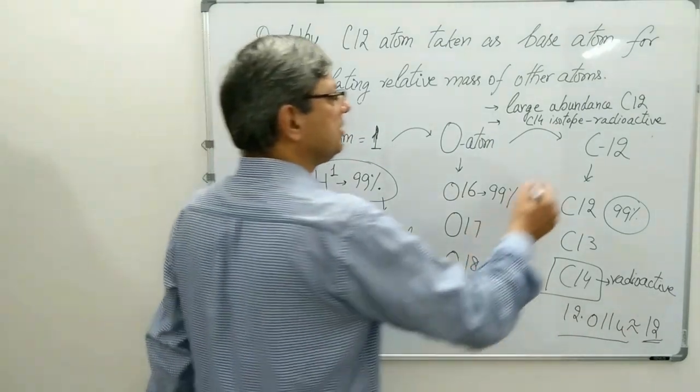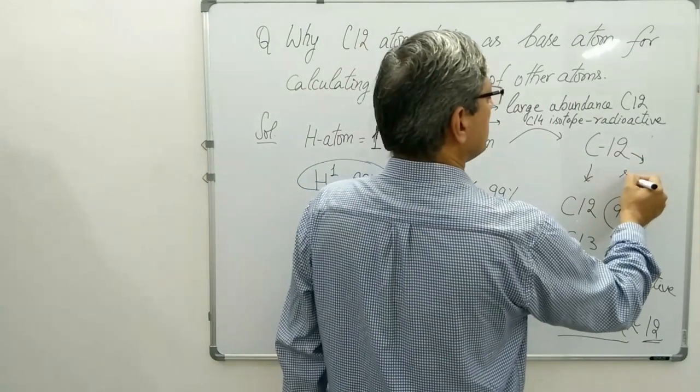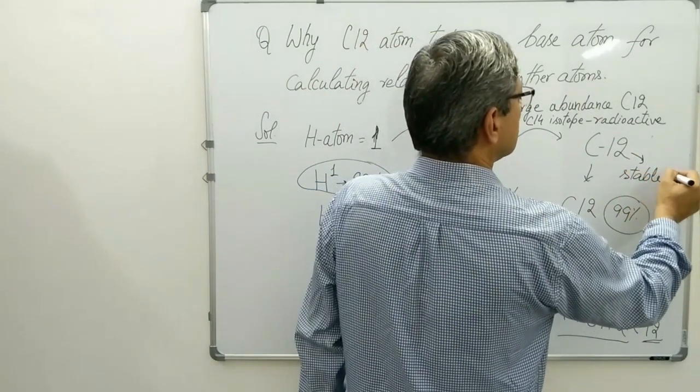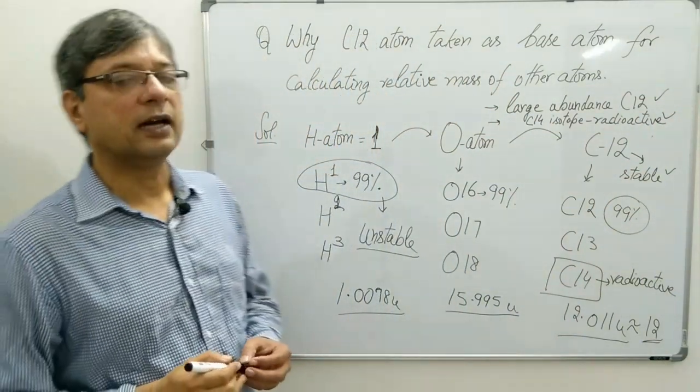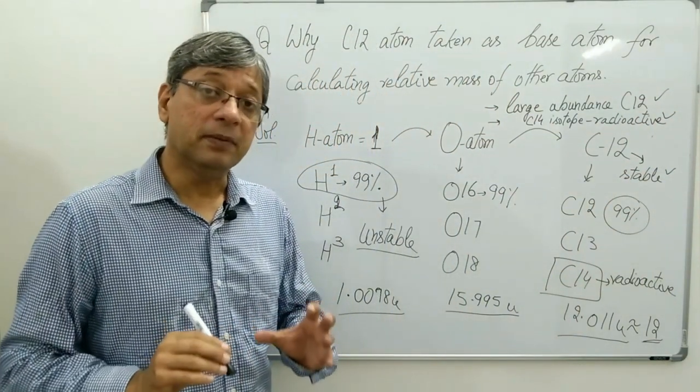You can also write that carbon 12 was also stable. So with these 3 points you can easily define why carbon 12 was taken as the base atom.